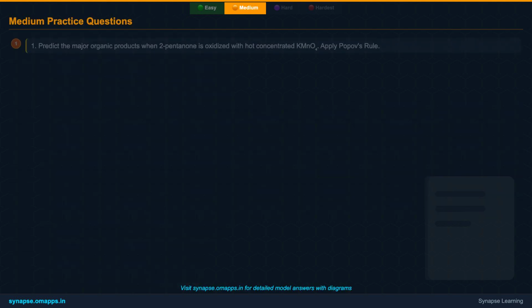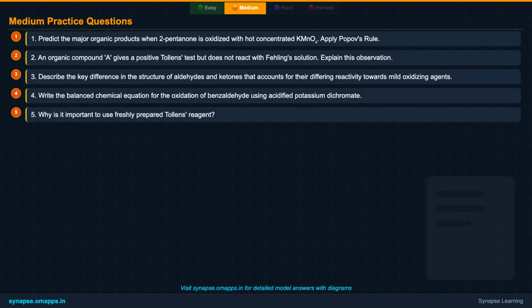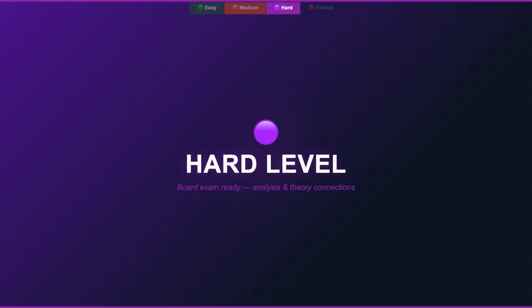Alright, it's time to put your medium-level knowledge to the test. Here are 5 practice questions that require a deeper understanding of oxidizing agents, mechanisms, and specific rules like Popoff's. Analyze each question carefully and apply the concepts we just discussed. You've got this. Ready to step up your game?